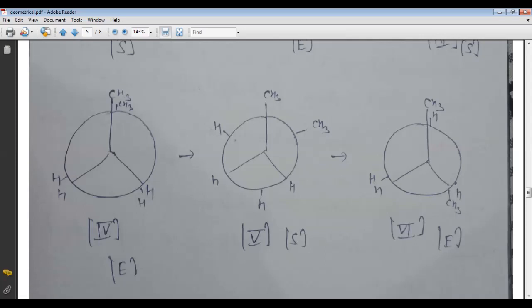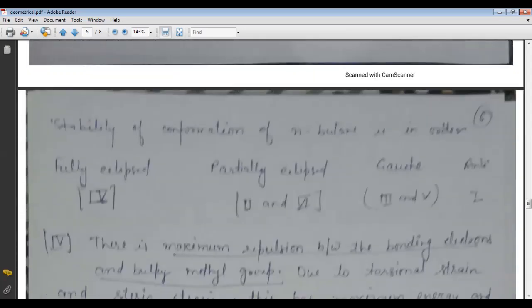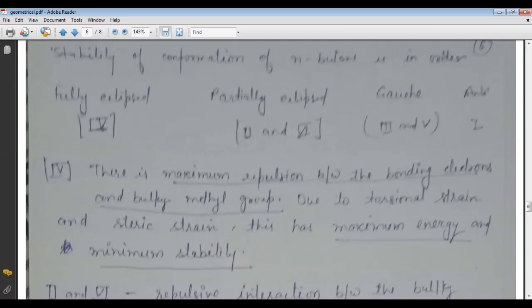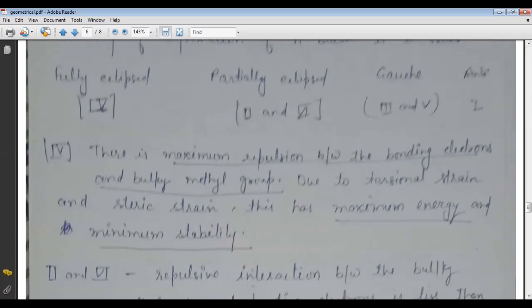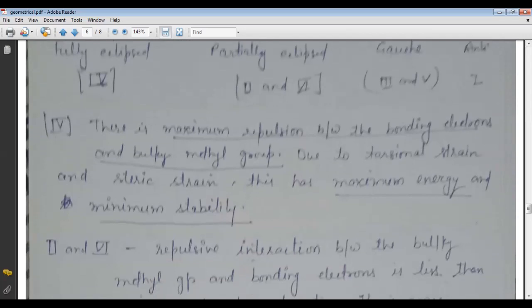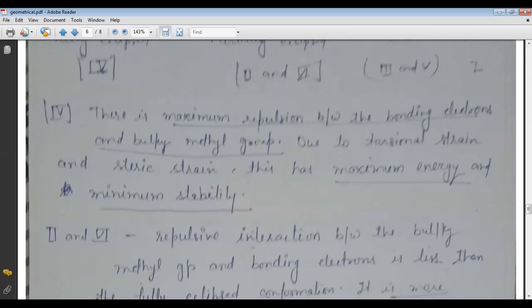In the fully eclipse form, the two methyl groups come close to each other. So it is called the fully eclipse form, and here the second and the sixth forms are the partially eclipse form. Next, the third and fifth are the Gauche form, and the first form is called the anti form. Then the fourth form, that is the fully eclipse form.